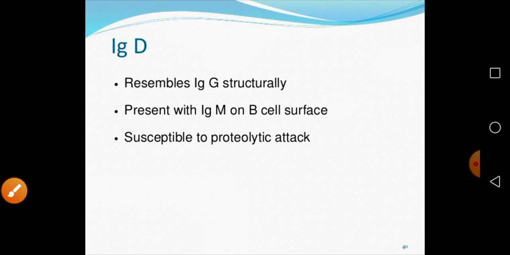So the last one is the IgD, which structurally resembles the IgG. Again, this is an important point. Many times there is a question in the B section of CSIR NET. So this IgD structurally resembles the IgG, and it is present with the IgM on the cell surface.